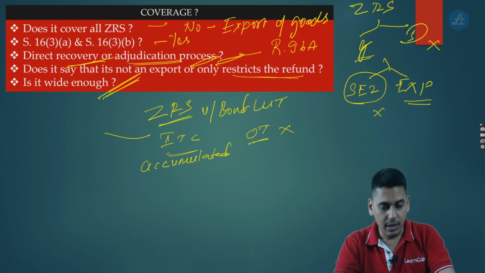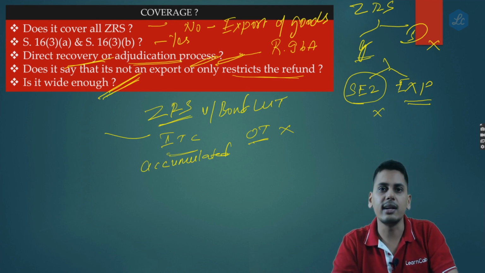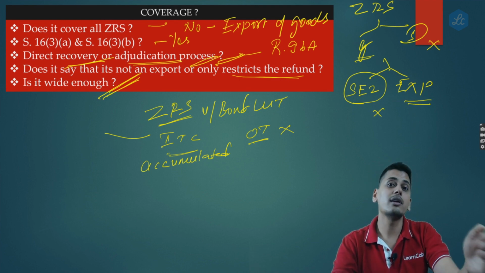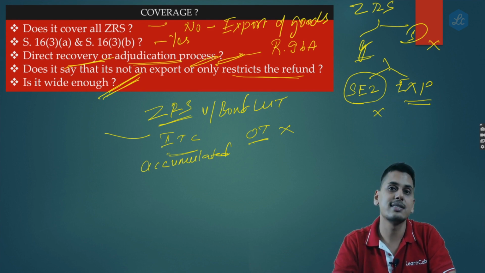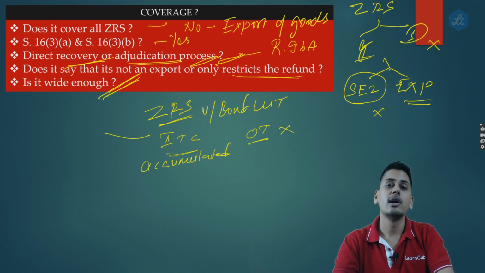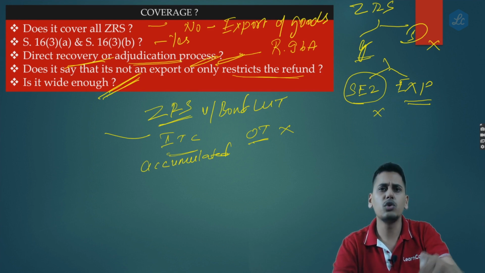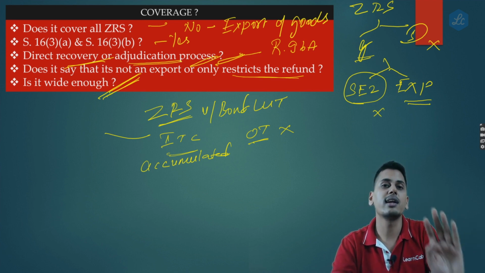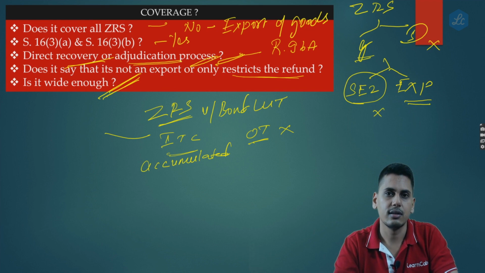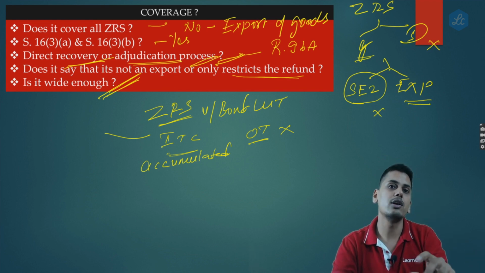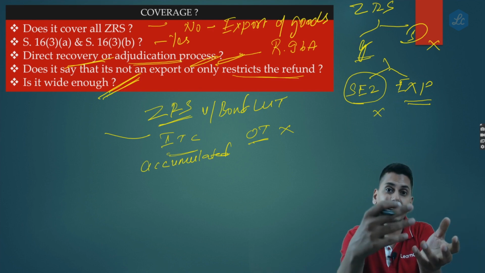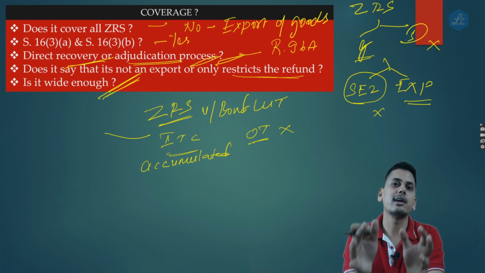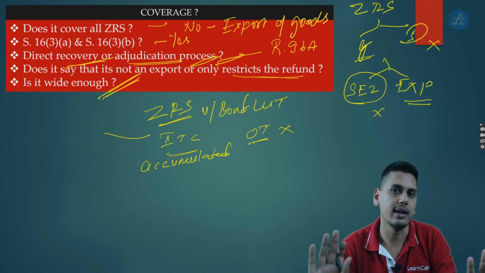However, continuing further, let's say you did not realize the sale proceeds, and RBI also did not permit you to write it off. You repaid this back along with interest to the government. Subsequently, you realize the sale proceeds. So to the extent you have realized the sale proceeds, to that extent, whatever refund you have repaid back to the government along with interest, that amount the government will give it to you again.